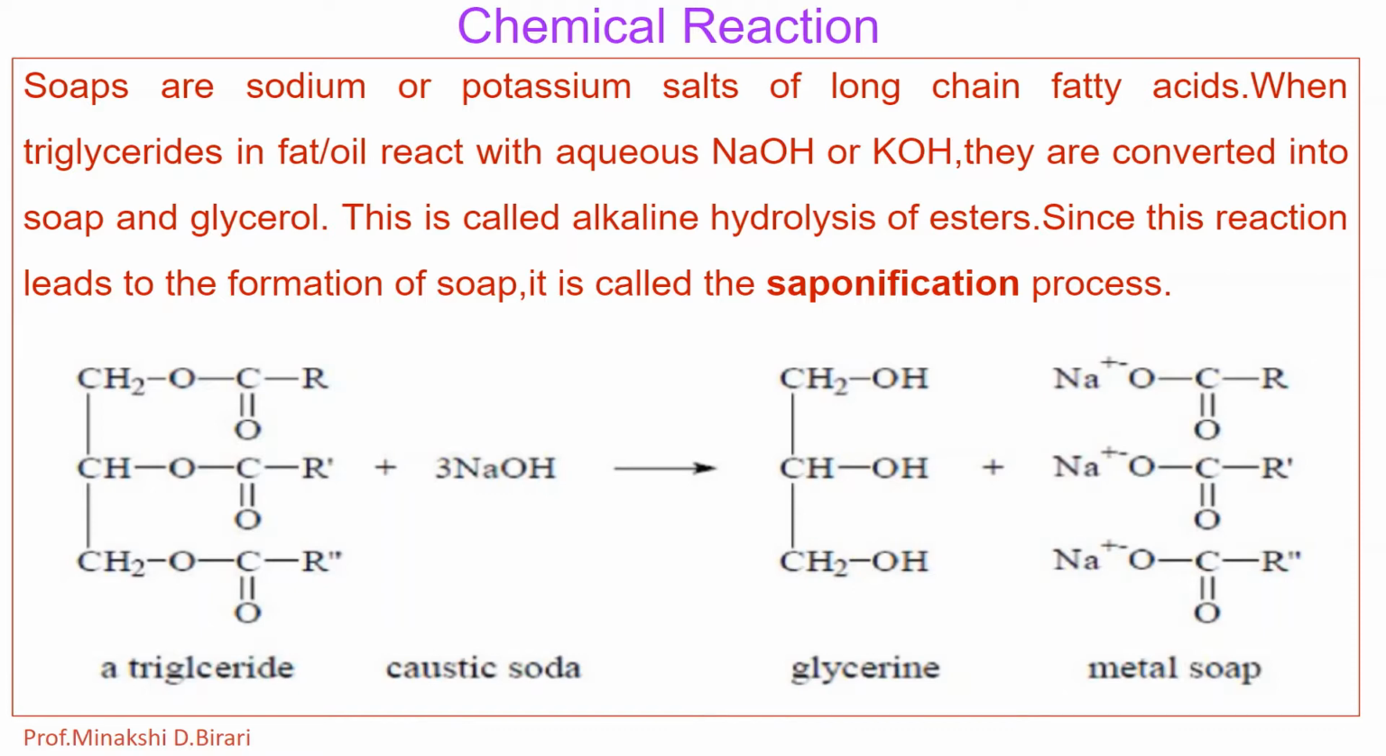As we know, the soaps are sodium or potassium salts of long chain fatty acids. These triglycerides in fat or oil react with alkali, that is caustic soda. There is the formation of glycerine or glycerol and the metal soap. So this reaction is called alkaline hydrolysis of esters. As there is the formation of soap, so the reaction is also called saponification process.